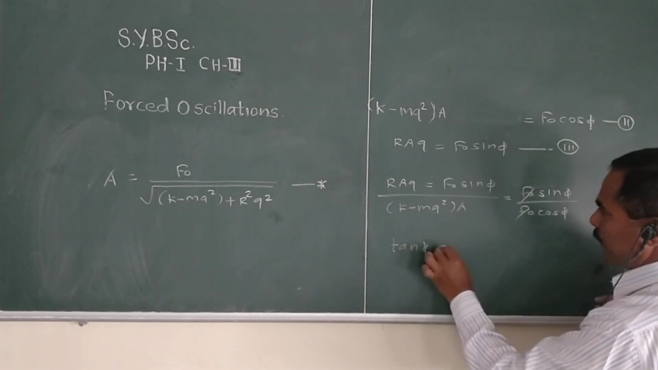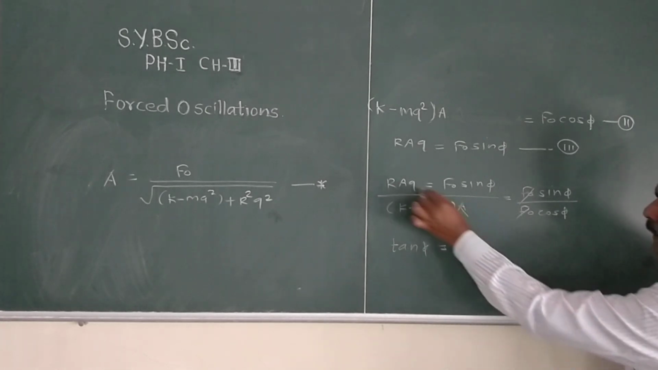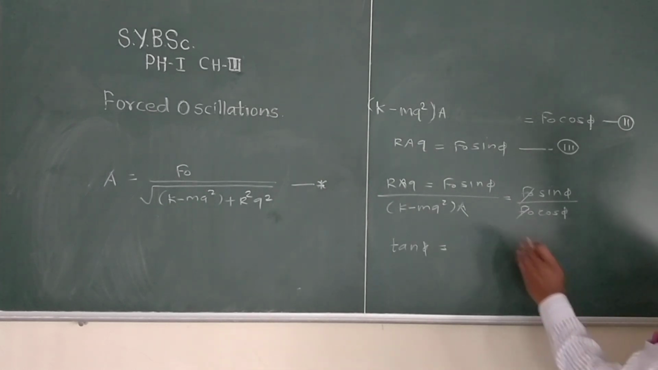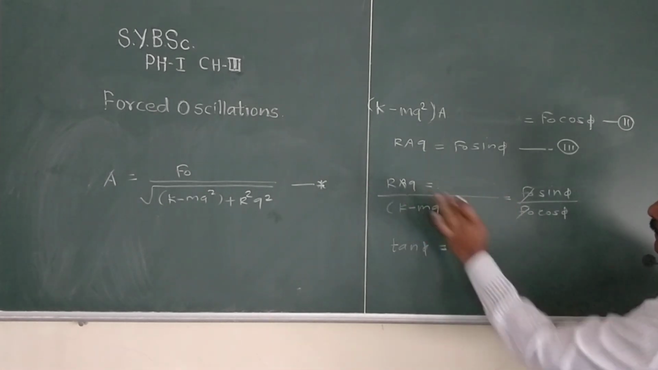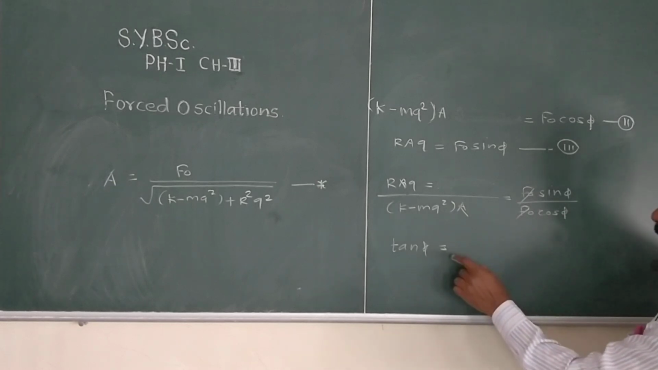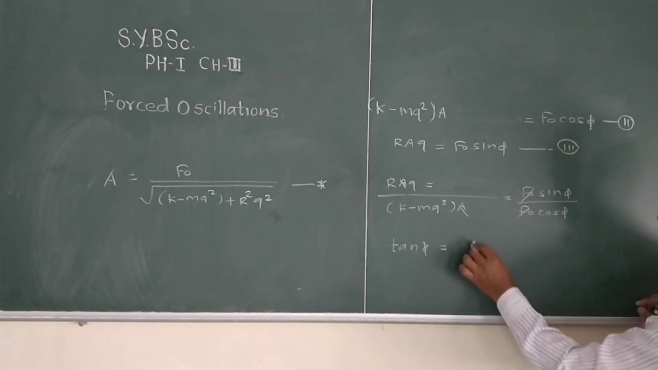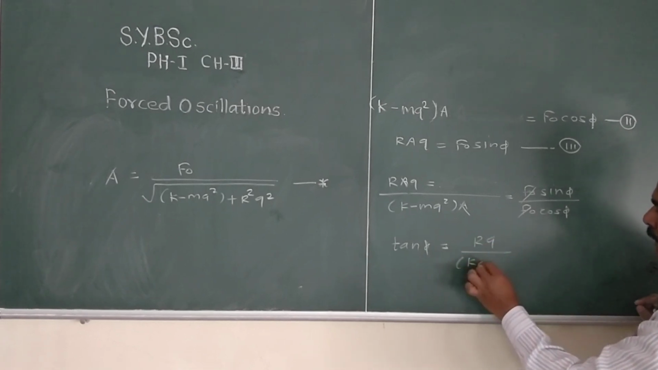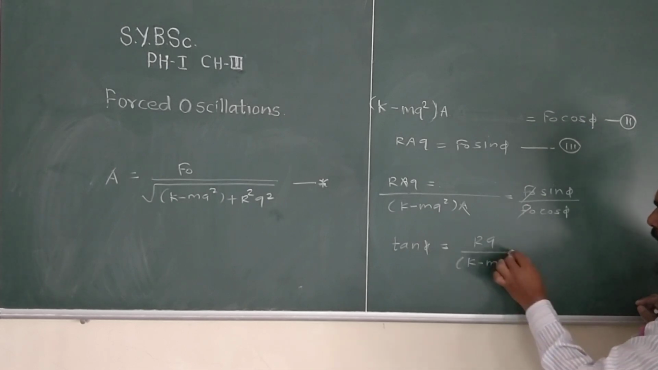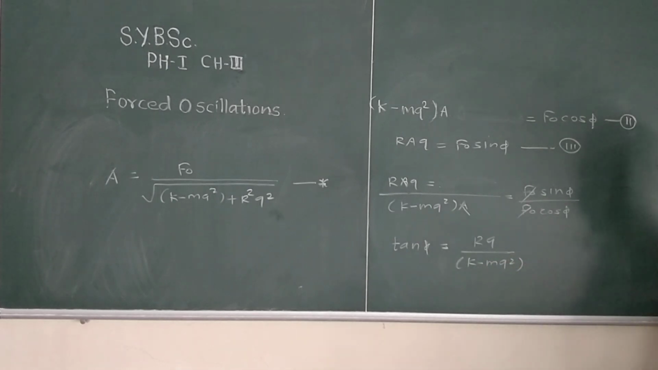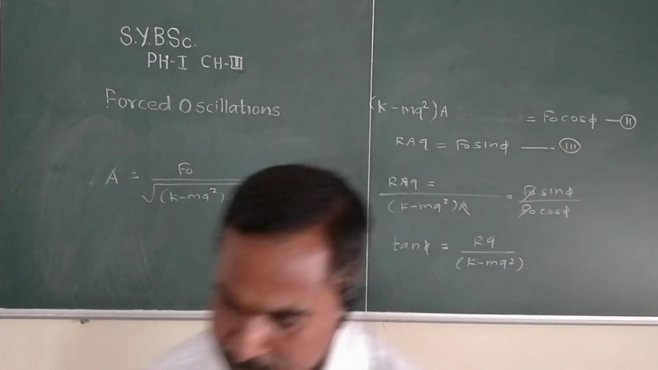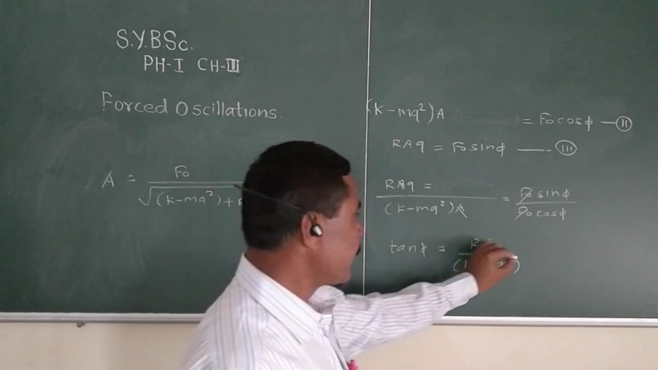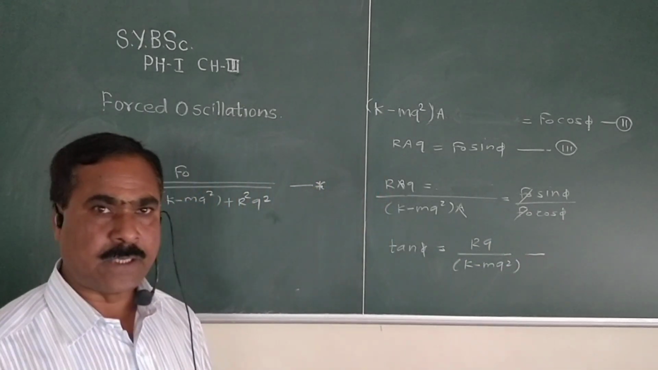Therefore, tan phi equal to, right here, a gets cancelled. Okay, so this is the term. So right here tan phi equal to r q upon (k minus mq square). So we get tan phi, that is r q upon (k minus mq square). This gives the phase angle of the oscillator.